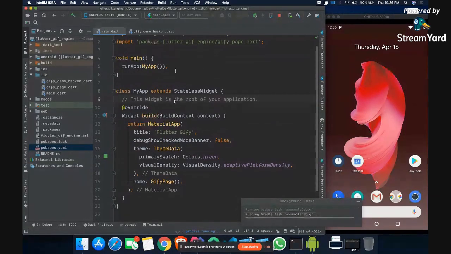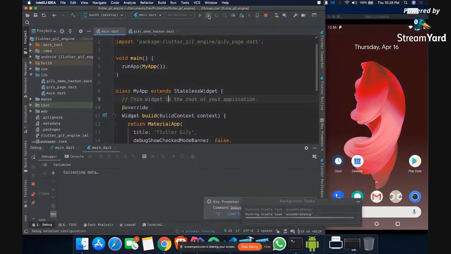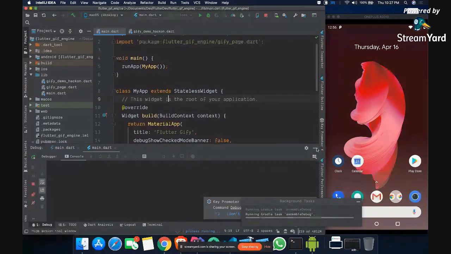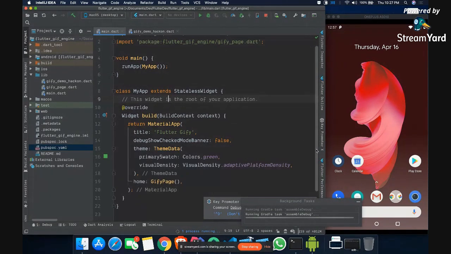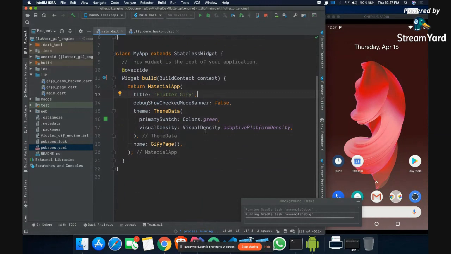So guys, it is taking some time. I'll try to run it on my macOS desktop so that we can have multiple things running here. Whatever runs faster, we will use that. I hope this is just for the first time, and live demos are always like this. So just pardon me if things do not go well.